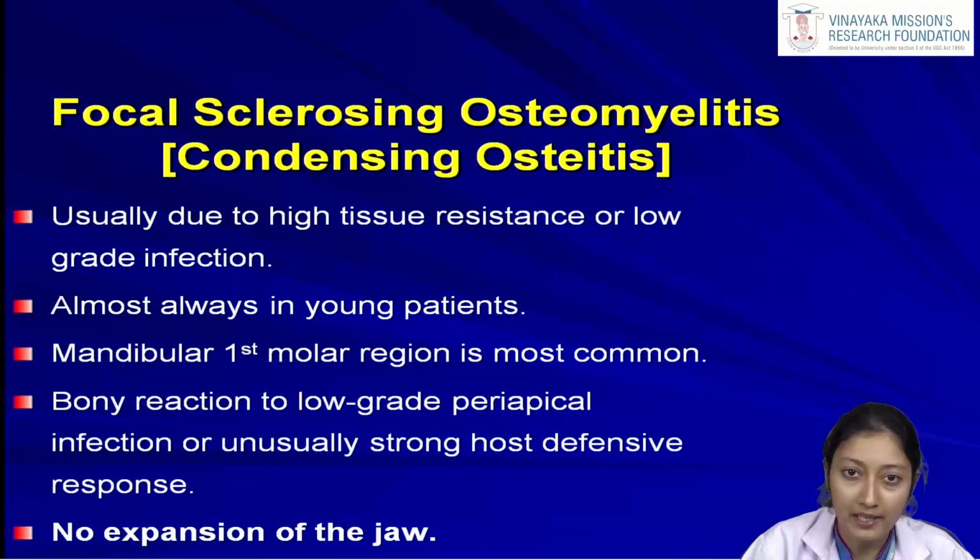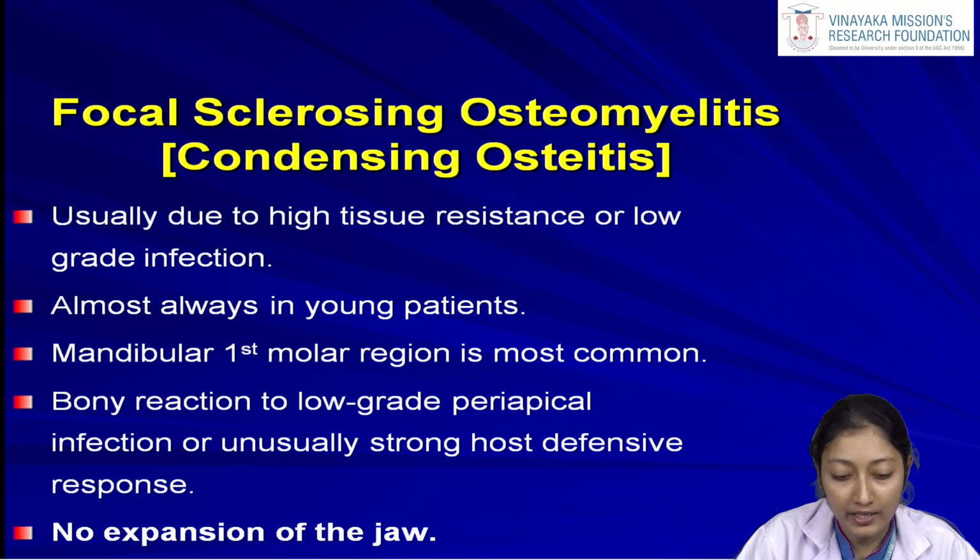So now we are talking about the non-suppurative osteomyelitis. First one is the chronic sclerosing osteomyelitis, in which we had two categories, the focal and the diffuse one. The focal sclerosing osteomyelitis has one more name, which is the condensing osteitis. So we should be thorough with both these terms. This condition usually is due to high tissue resistance or a low grade infection. So a combination of these two scenarios can lead to the patient developing a case of focal sclerosing osteomyelitis.